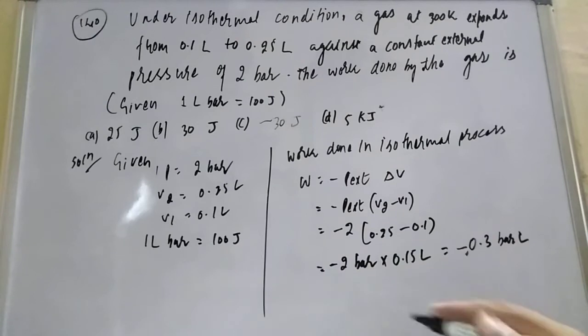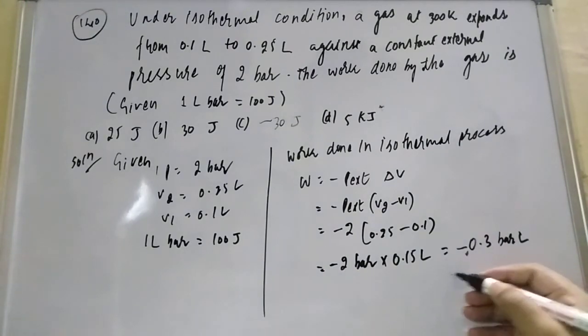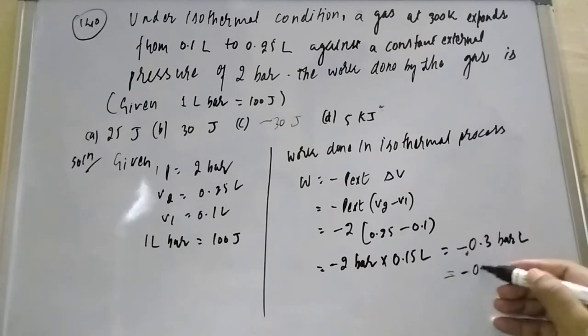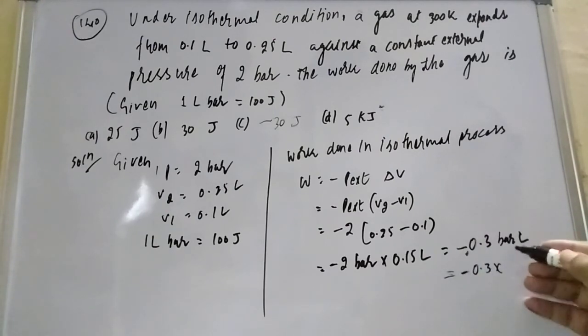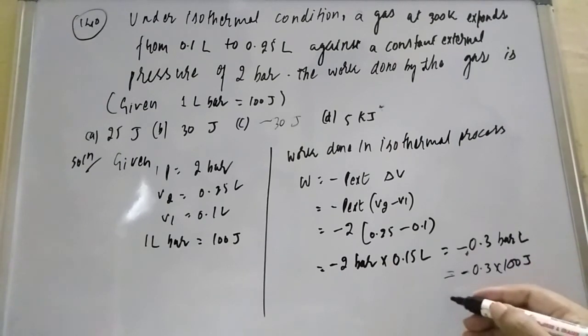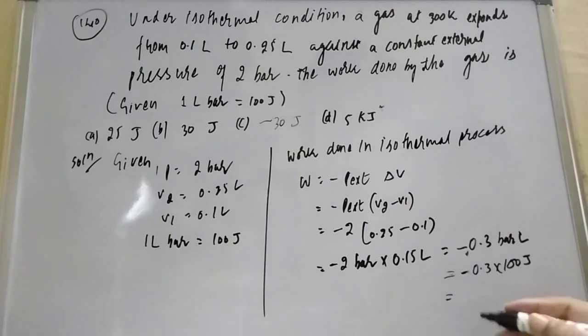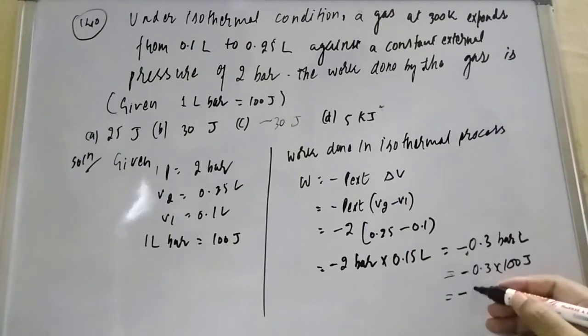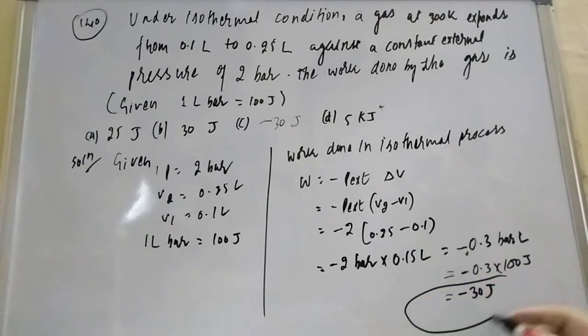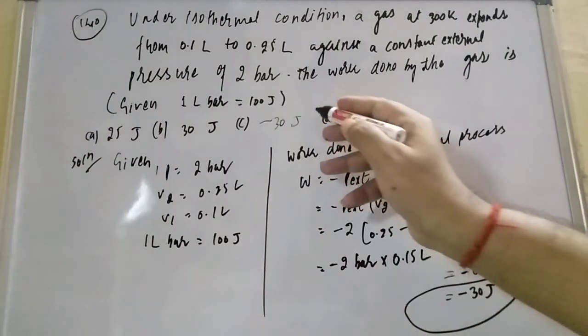The unit here is bar liter. 1 liter bar is equal to 100 joule. So here we can convert to joule: minus 0.3 bar liter multiplied by 100 gives joule. If you multiply by 100, it will come with the negative sign, and this is 30 joule. So our answer is 30 joule. So work done under the isothermal process will be negative 30 joule. So option number 3 is the correct option.